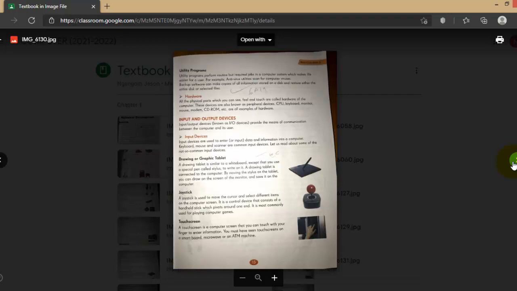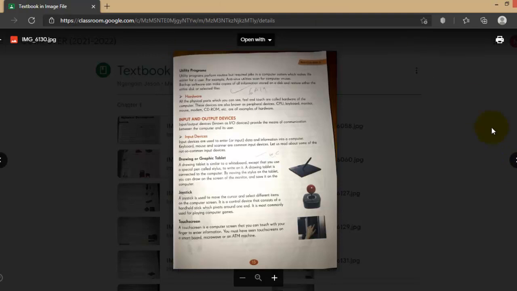Touchpad is very popular nowadays. Most of the people are using smartphones and all. It's operated by touch screen, where you can touch directly on the screen and activate the application, or view the command by touching with your finger. And ATM machines, microwaves, smartboards and all are equipped with touchscreens nowadays.